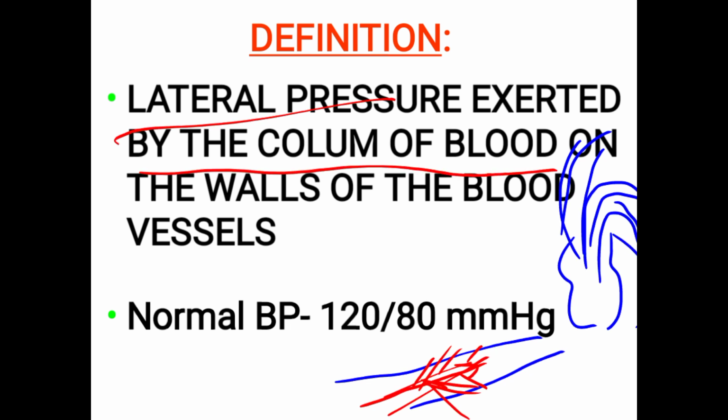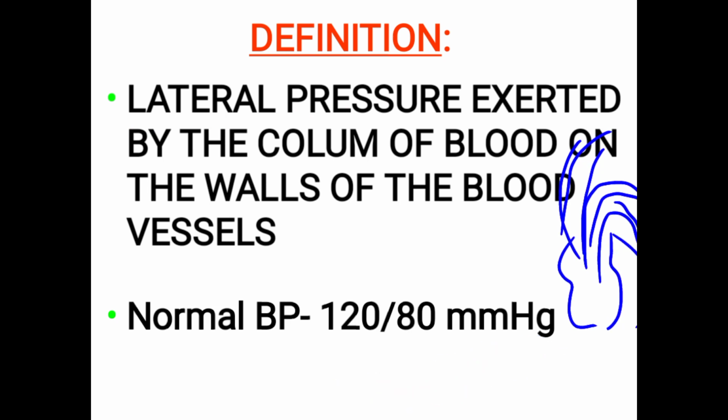So this column of blood on the walls of the arteries or the blood vessels is called BP. Clear? So it is the lateral pressure exerted by the column of blood on the walls of the arteries or blood vessels.